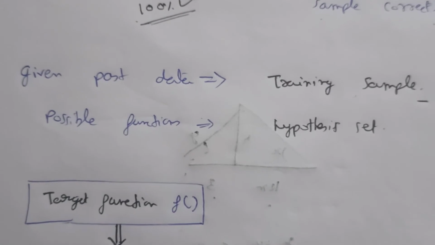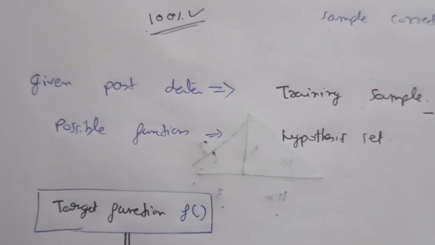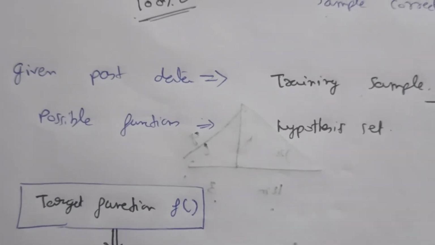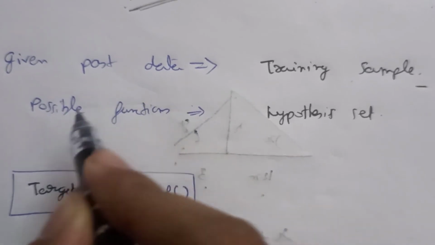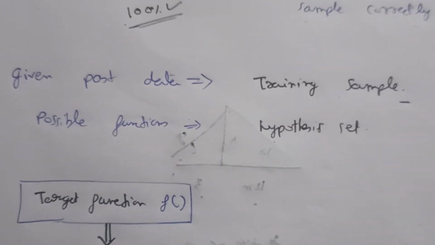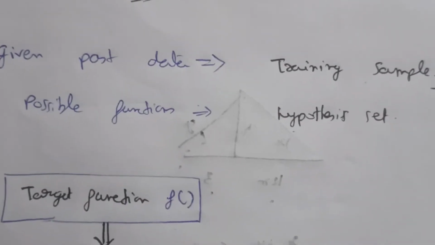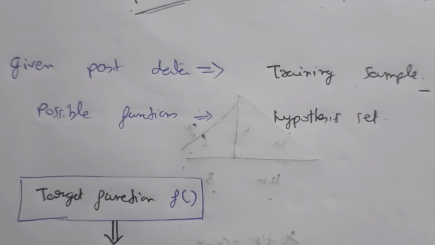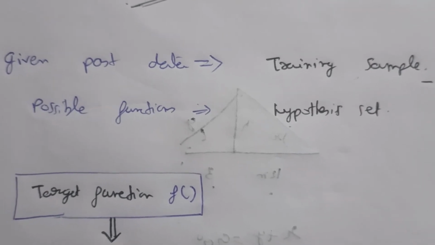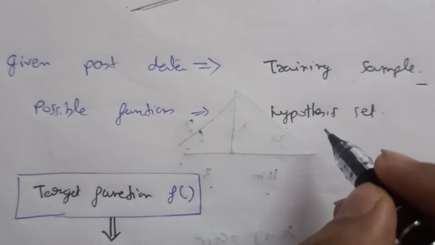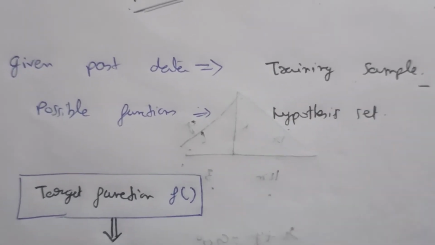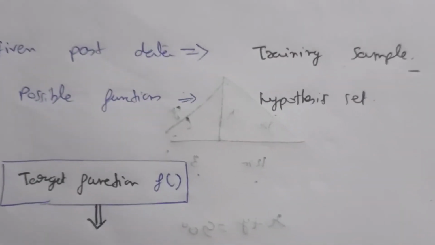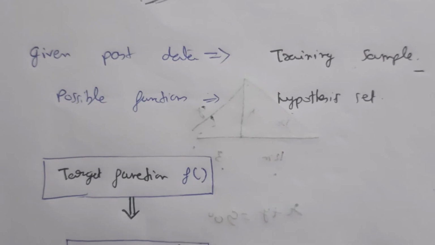So the samples on which we are testing our function are test samples, and the samples on the basis of which we are creating our function are training samples. Okay, so the possible set of functions is known as the hypothesis set. There is an infinite number of hypotheses in the hypothesis set, because there are an infinite number of functions and their arrangements. So we are going to pick one particular hypothesis from our infinite hypothesis set which is the best fit for our training sample, and which will give us results as close as possible to God's function.